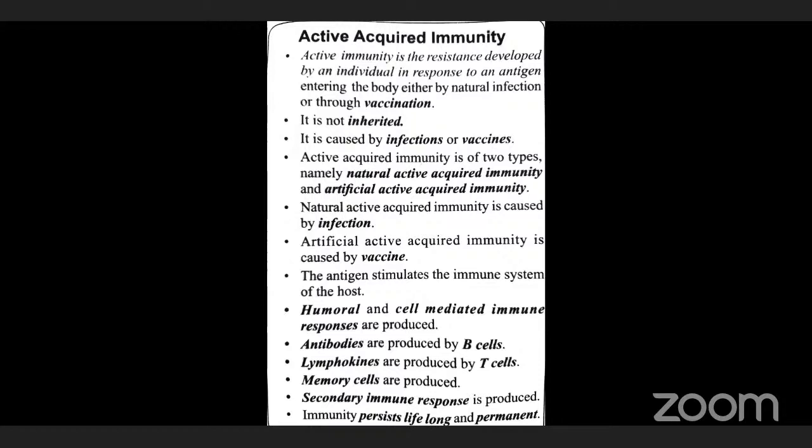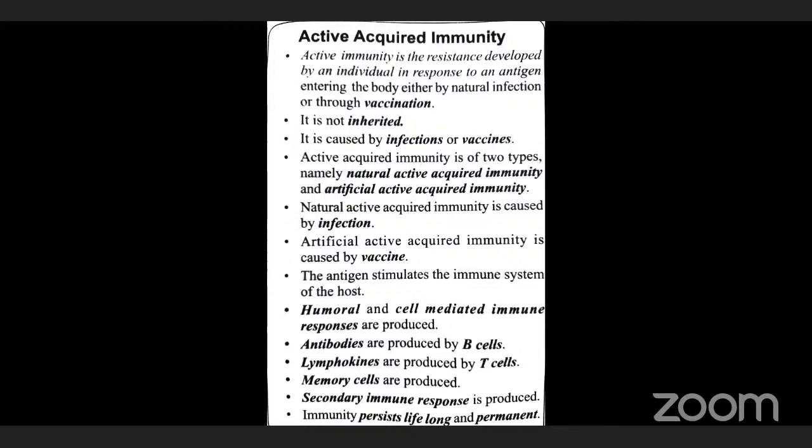The next one: when the antigen enters the body the first time, underline that, first time, it produces an immune response. For example, when the polio virus enters our body for the first time, some immunity will be produced against it. That response is called the primary response. The first time, antibody is produced against the polio virus, which is called the primary antibody, and it will be stored in the memory cells.